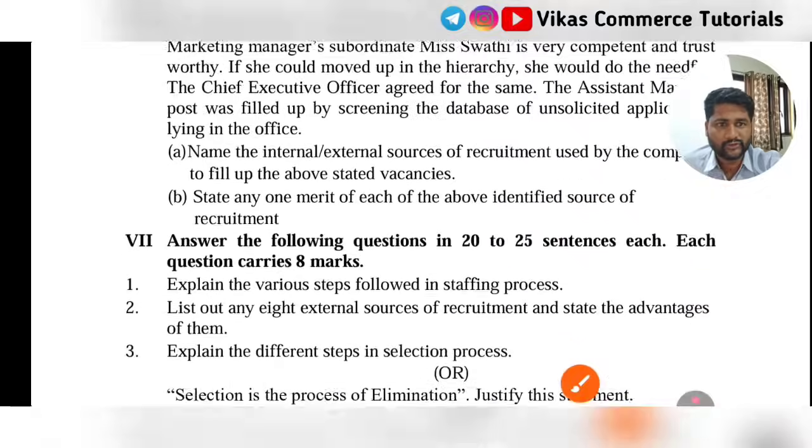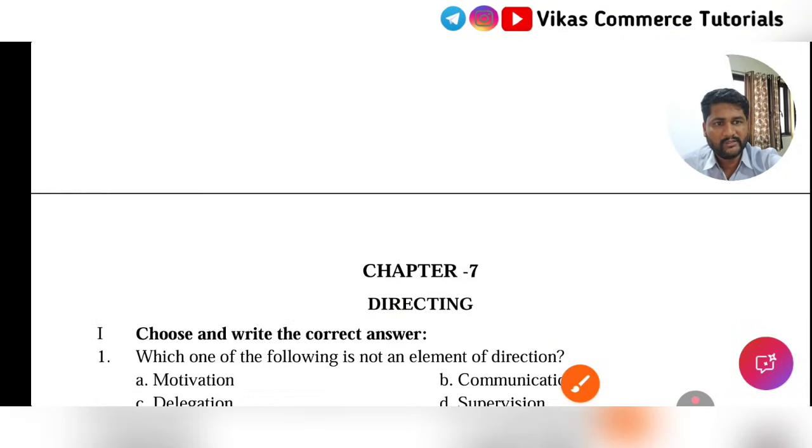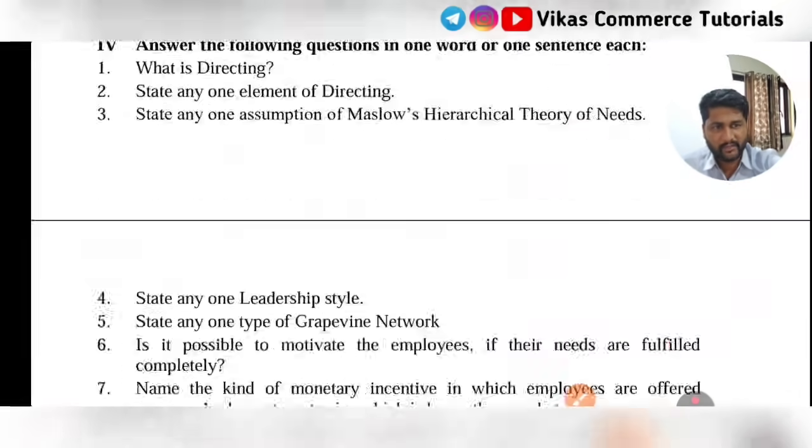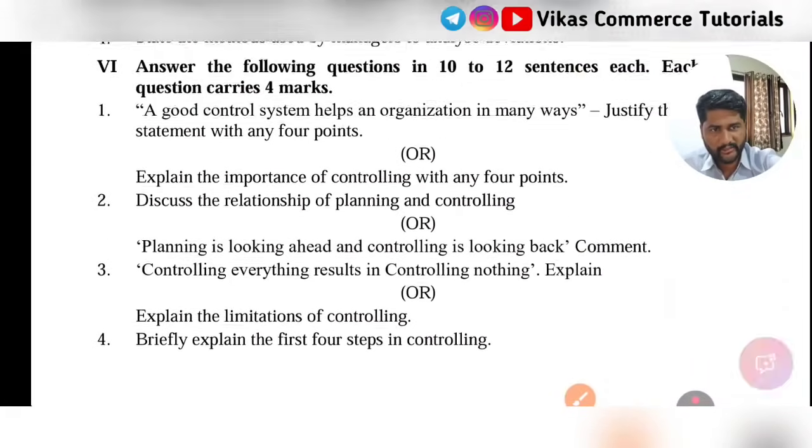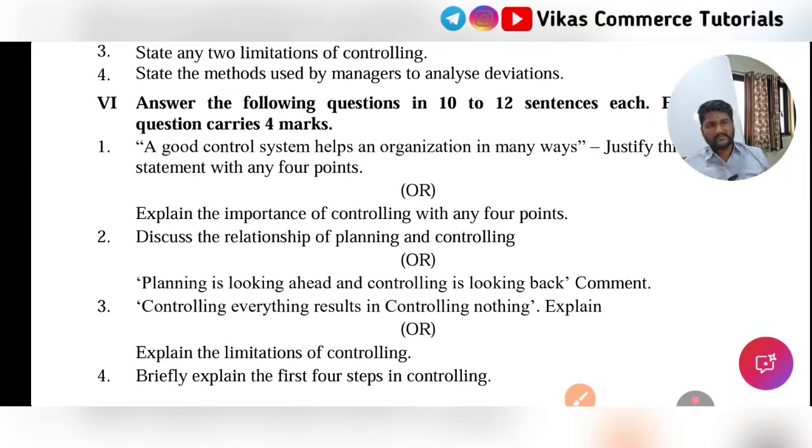Next, moving to chapter number 7, directing. We have only 8 marks questions here. I will directly move to chapter number 8. Yes, a very important chapter. Apart from business environment, my second choice of important chapter under the 4 marks category will be controlling. See, in business environment, there are only 2 important questions and they are asking 2 four-marks questions.